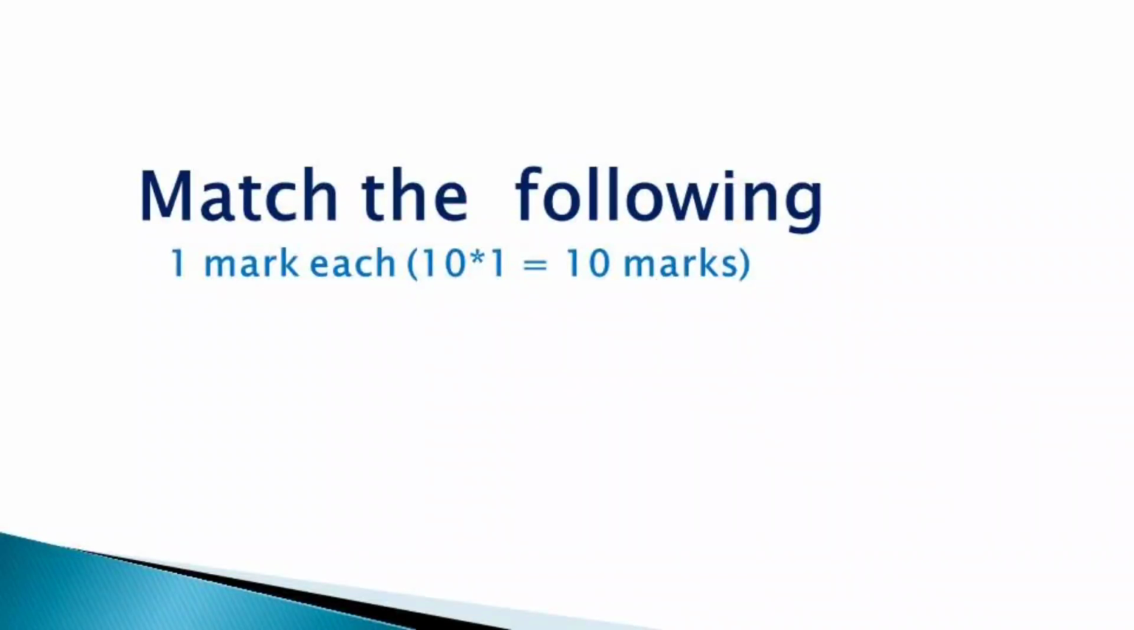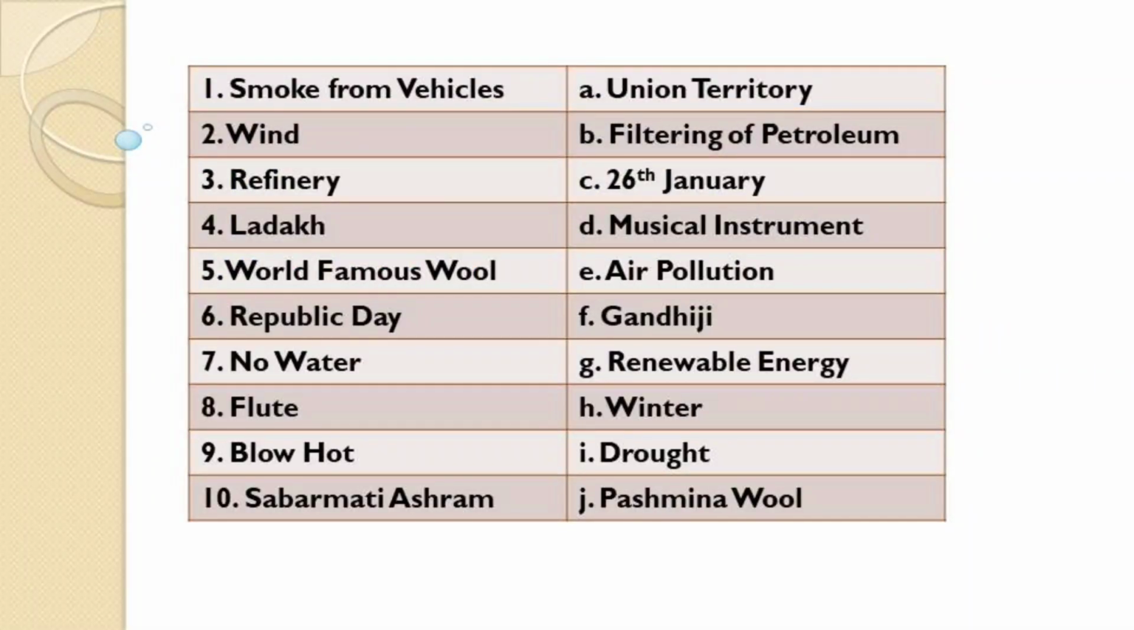Let us see one model question. See, there are 2 columns and there are 10 rows. That means 10 options are there in the first column and 10 are there in the second column. You will have to match these options because all of them are disordered. They don't have any similarity. You will have to match them. Shall we see the answer?